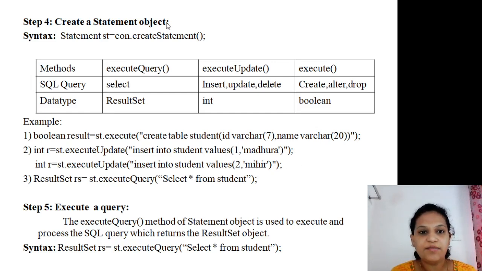How to create the statement object? The use of the statement object is that it is used to execute the SQL query, whether it is data definition or data manipulation language. And the next step is to execute the query. Execute query means if I want to retrieve all data from the database, then I have to call the st dot execute query method, and all this data will be stored into which interface? The result set interface that I have explained earlier. Same as it is. That is the use of this step number 5.